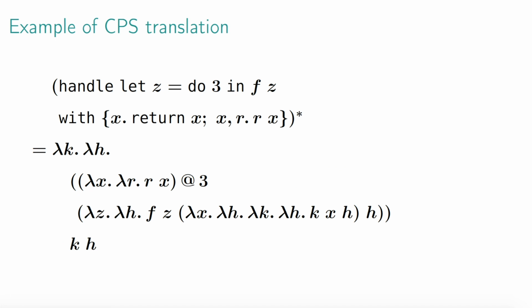To give you a better idea of how the translation works, let me show you an example. The source expression is a handler construct, and its CPS image is a function whose body is an aspirant term. The aspirant comes from the operation call, and among the three sub-expressions, the pure continuation here is a composition of the let frame and the return clause, whereas the effect continuation here represents the operation clause.